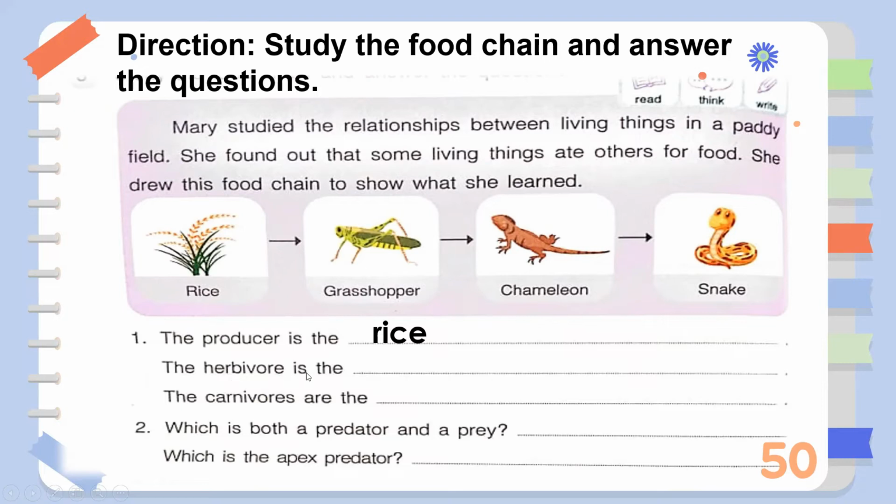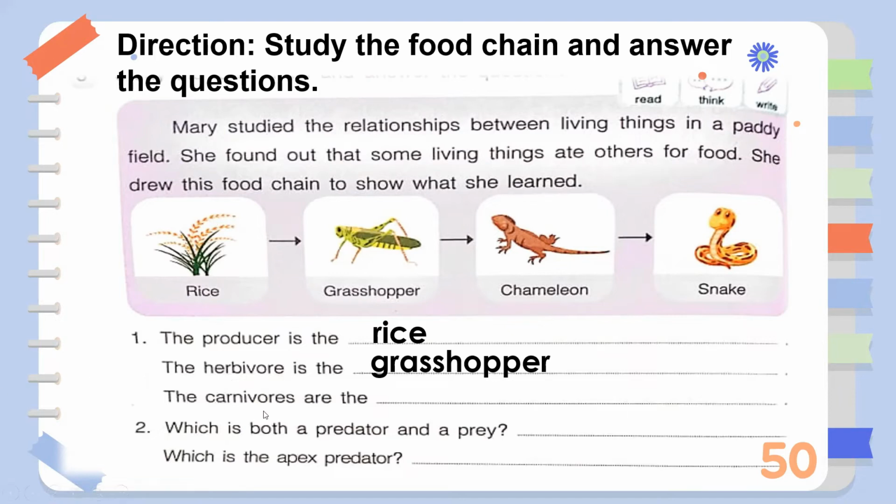Next, the herbivore is the blank. Remember that herbivores are animals or insects that only eat plants. So which among these animals ate the plant? It's the grasshopper. That's right, it's the grasshopper.